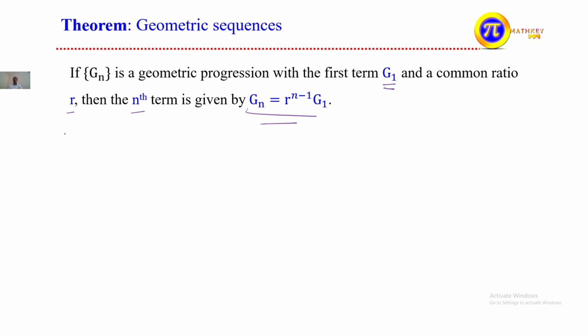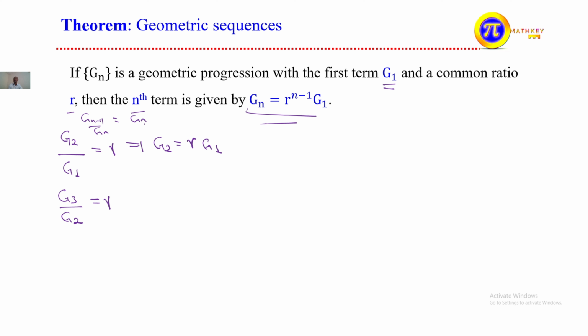Let's try to show this one. How can you show this? As we know that this is g2 is equal to what, we say that g2 divided by what g1 is equal to we say that is r, which implies what is g2 is equal to what r times what this is the first term g1. Similarly we say that g3 divided by g2 the second term is what the same ratio we said here since gn plus 1 over gn is equals